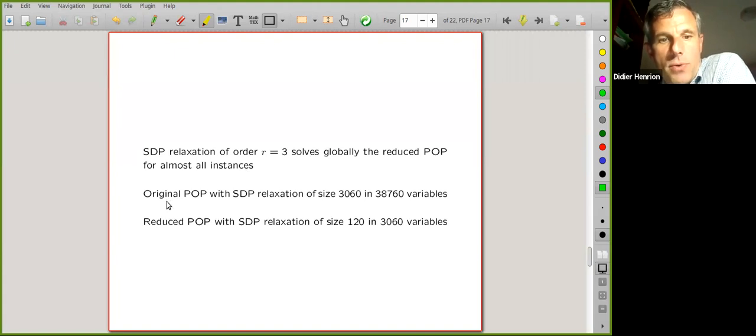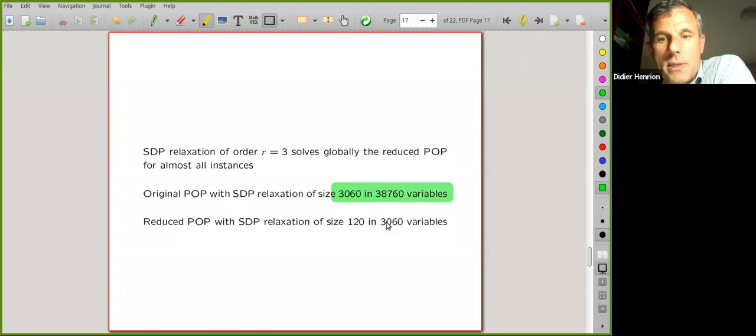So as I said, the original relaxation before reduction has a size which was just too large for standard semi-definite solvers. The reduced POP with the corresponding relaxation of order 3 has a much more manageable size.